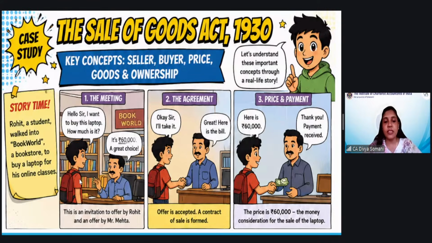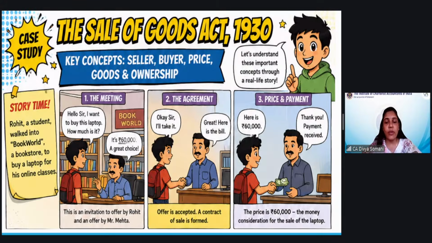When a person enters the shop, he is obviously in the capacity of a buyer, but whether he will become a buyer or not depends on the definition which we have. Anyone remembers the section number for the definition of buyer and seller? Who remembers the section number for the definition of buyer? Section 2(1). Correct. Samarth is right. Sandeep has also mentioned it. Then Pragati, Dakshita, very nice. And the definition of seller is contained in which section? Vishnu has mentioned 2(13). That is correct.